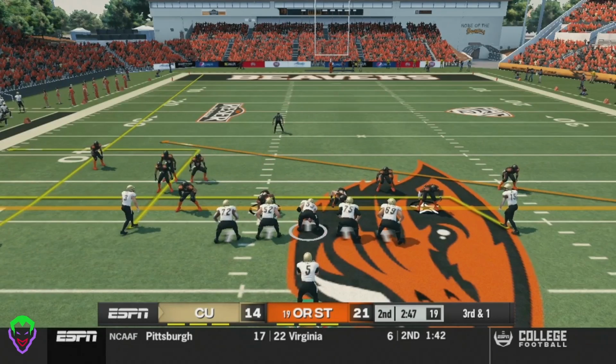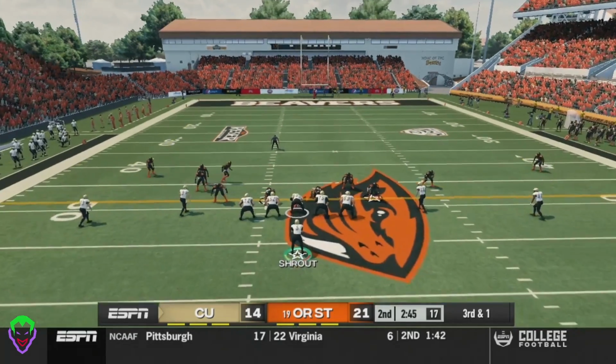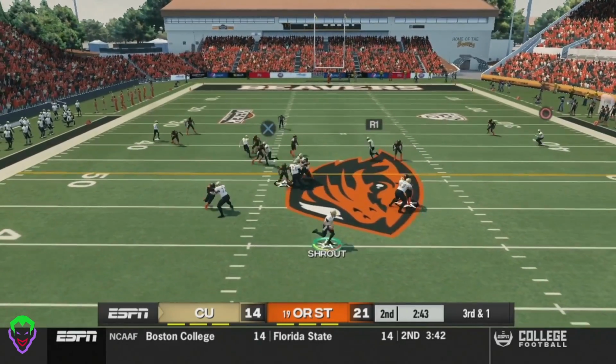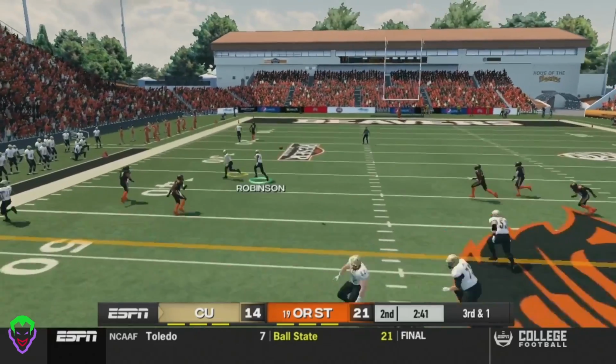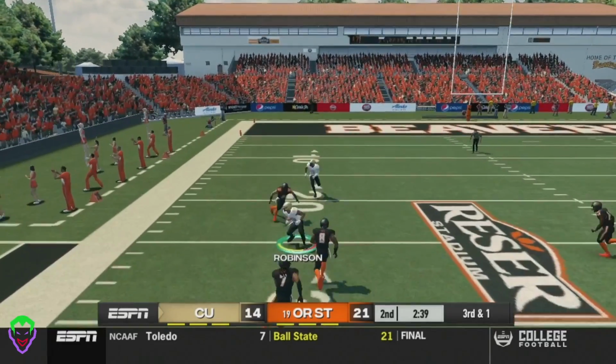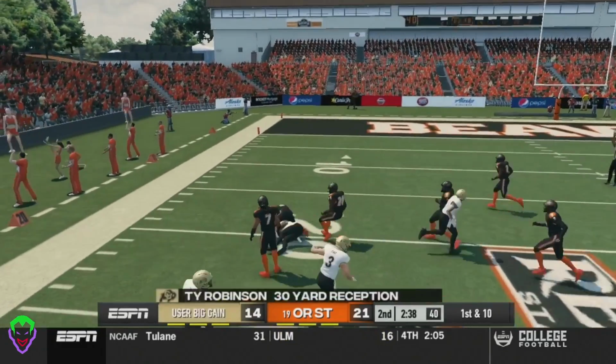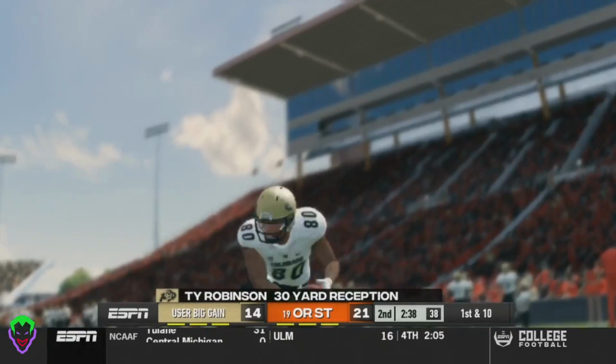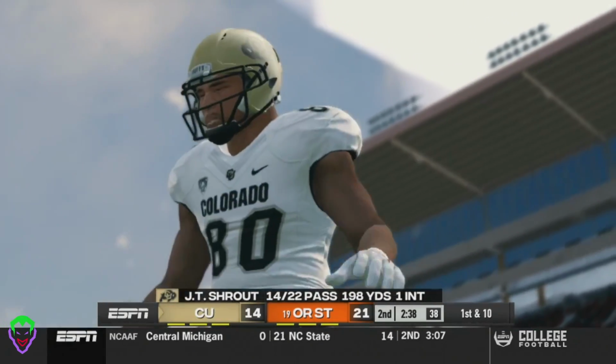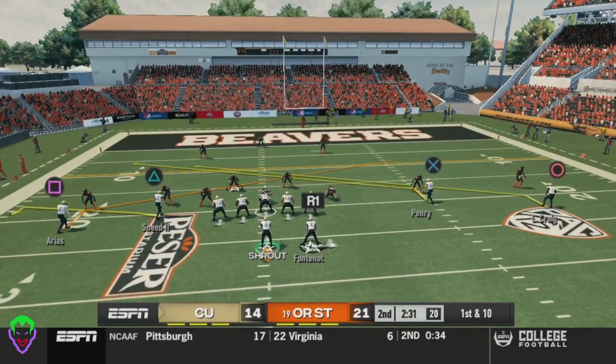A crucial 3rd play here for Colorado, with under 3 minutes left to go in this first half. Drops back, can he find someone? Throws it up to Robinson. Robinson gets the catch, tries to do a spin move, and gets tackled at the 20-yard line. 30-yard reception. What a reception and play for the Buffs.